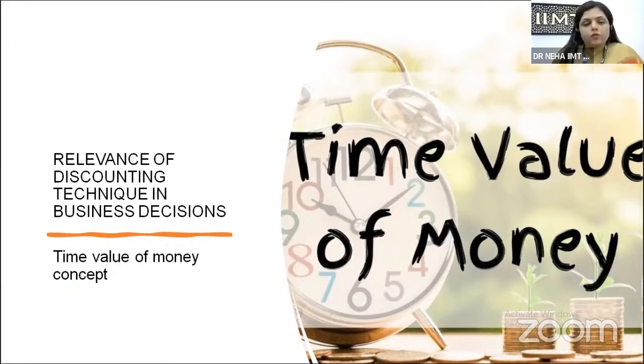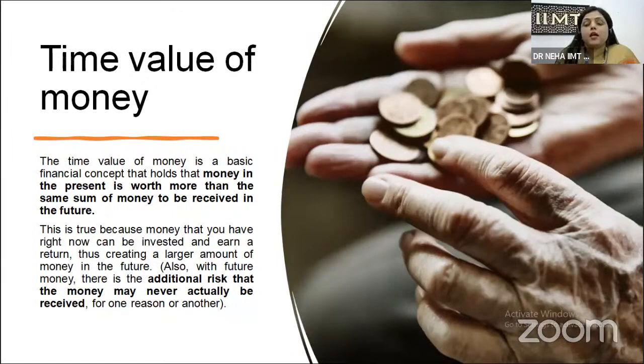Now, what is this time value of money? Basically, in layman's language, we can say that it is the value of money with respect to time. That is, when the time changes, the value of money goes on changing. But in the recent scenario, specifically after independence in 1947, the value of money has been decreasing. The reason can be anything. There are so many factors like the war between India and China, the war between India and Pakistan, the oil prices. So there are many reasons through which the value of money goes on decreasing from the time of independence till now.